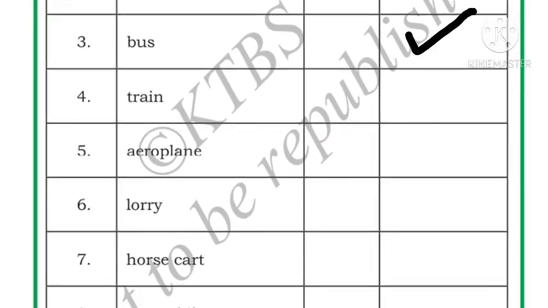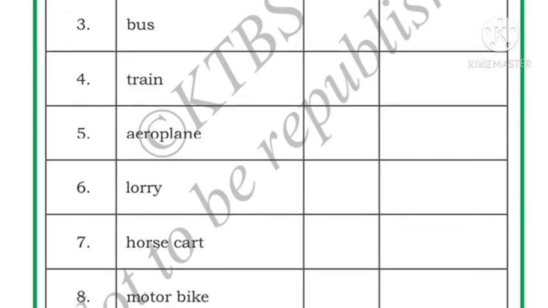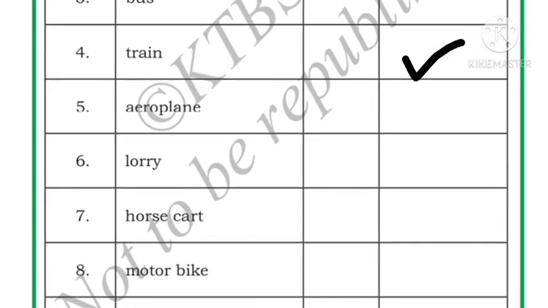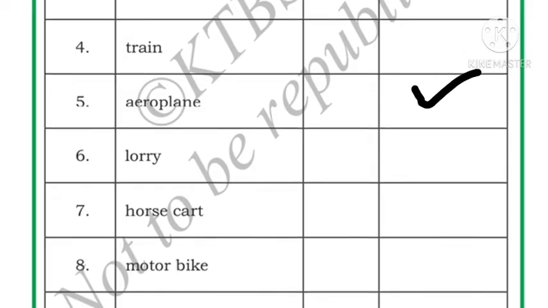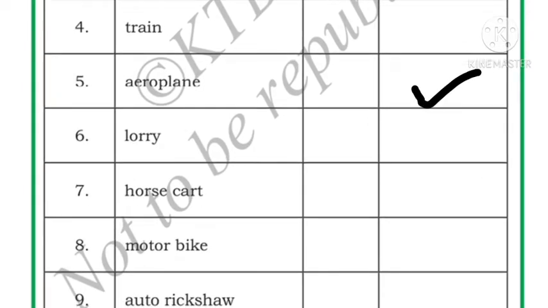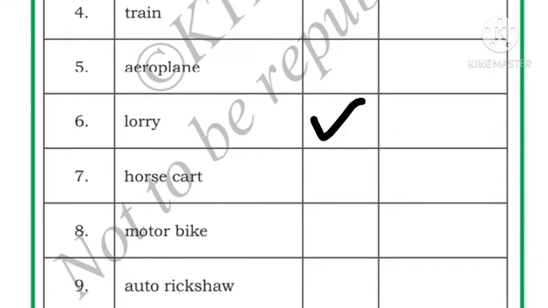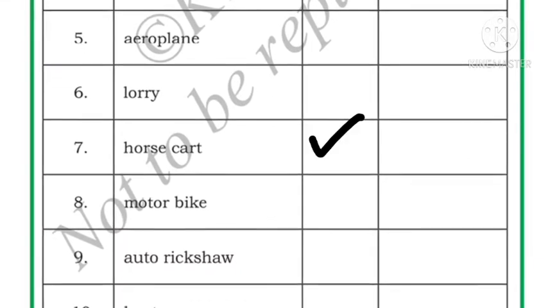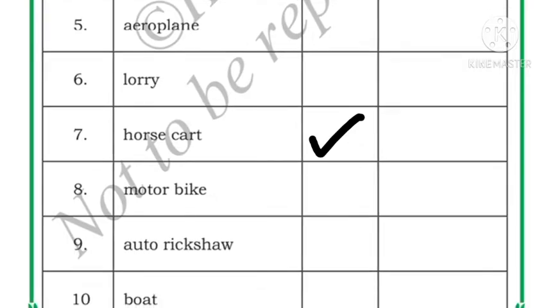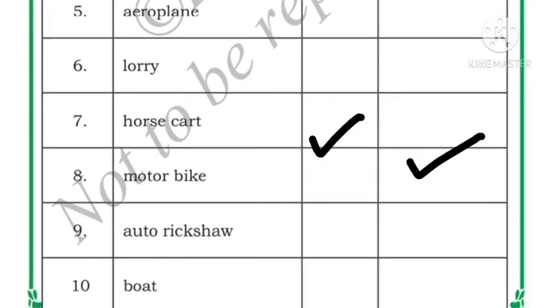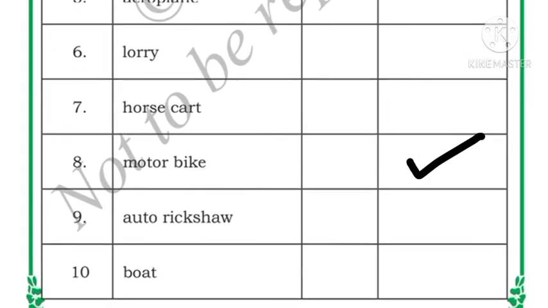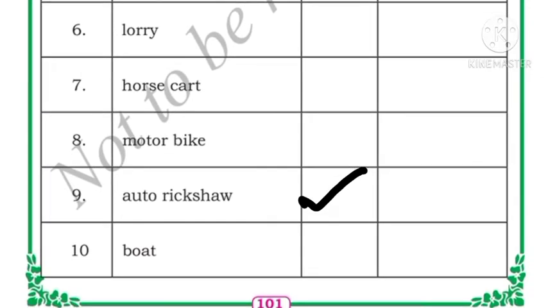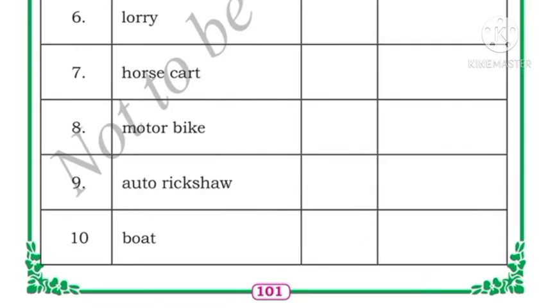Bus. How does the bus move? Bus moves fast. Train. How does the train move? Train also moves fast. Aeroplane. How does the aeroplane move? Aeroplane moves fast. Lorry. How does the lorry move? Lorry, comparatively, also moves slow. Horse cart. Horse cart also moves slow. Motorbike. Motorbike can move fast. Auto rickshaw. Auto rickshaw also moves slow. Boat. Boat is also slow.